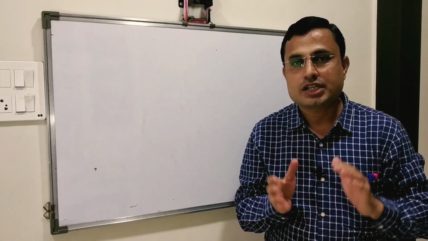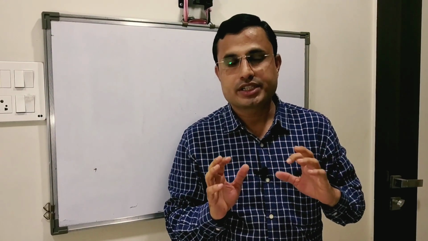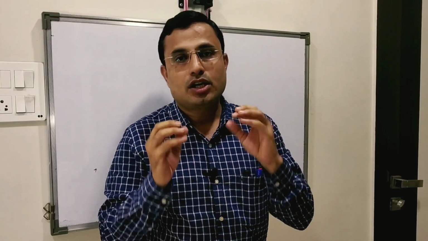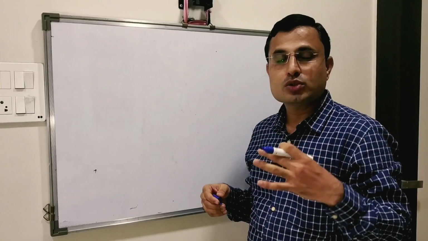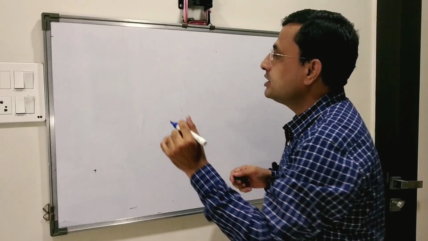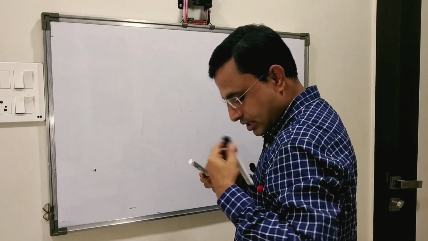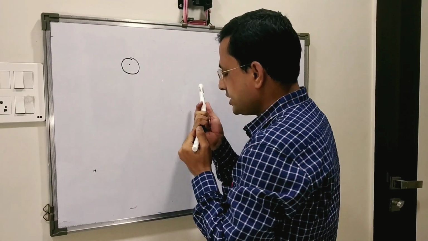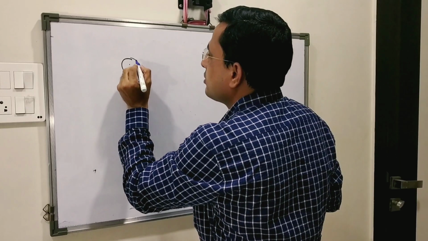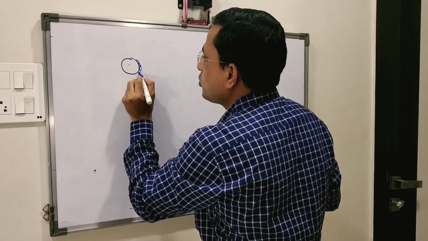Now we will discuss the maturation of the oocyte. As we know, along with the maturation of an oocyte, the follicle also becomes enlarged. Now see, dear friends, what happens. This is a primary follicle, which has a single layer of granulosa cells.